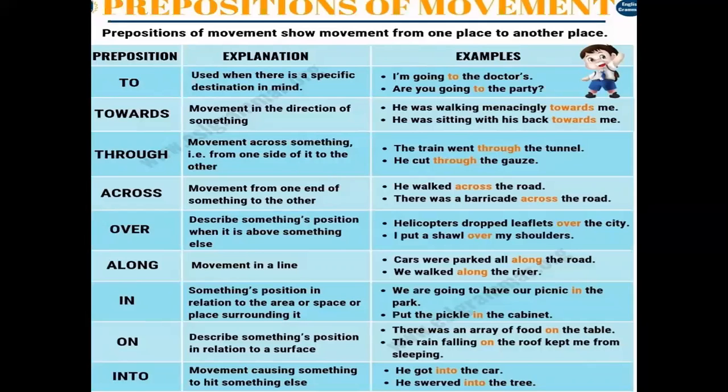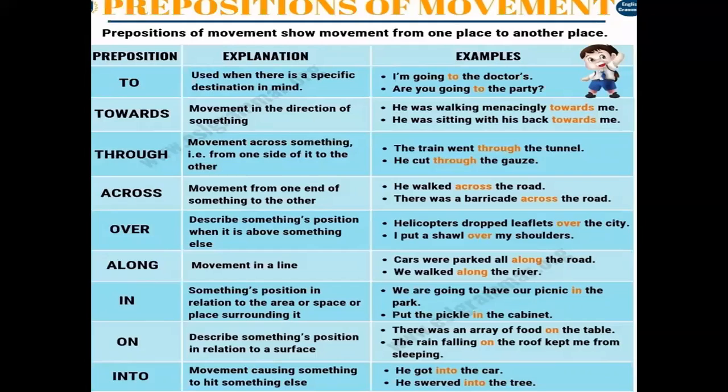Like, he was sitting with his back towards me. Next, through. Through means movement across something from one side to the other. Now see, the second one is also the same, across. Movement from one end of something to the other end. So when the meaning is the same, then what is the use, where you are going to use through and where you are going to use across.